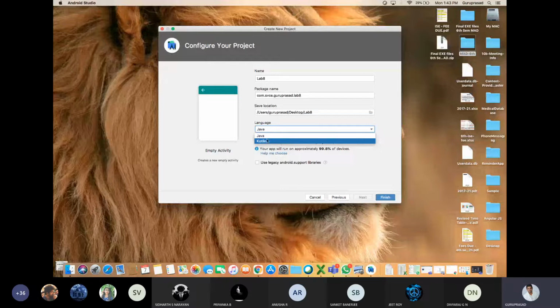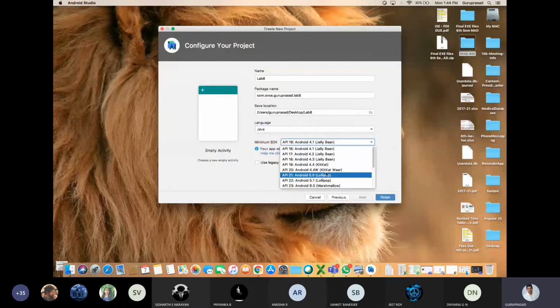Next, while coming to the SDK, what is this SDK? The minimum level: in the beginning Jelly Bean you were using, KitKat, Lollipop, Marshmallow, everything. Now we are using Android 10, Android 10 Q, Oreo, Pie. This is with respect to if you develop for API 16 level.